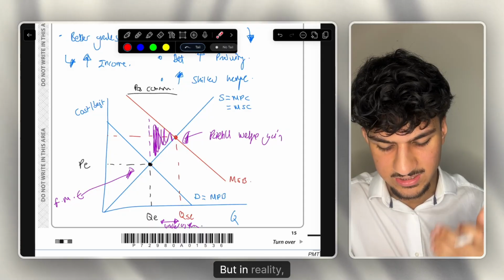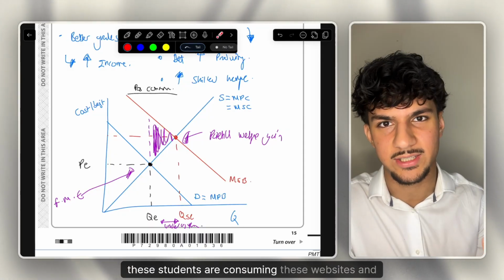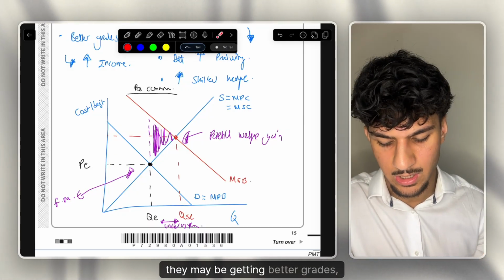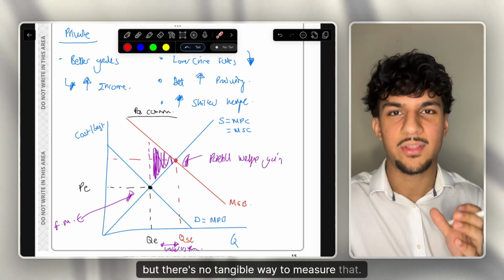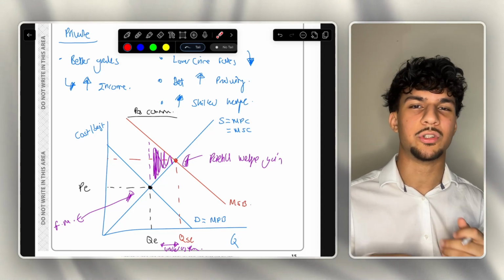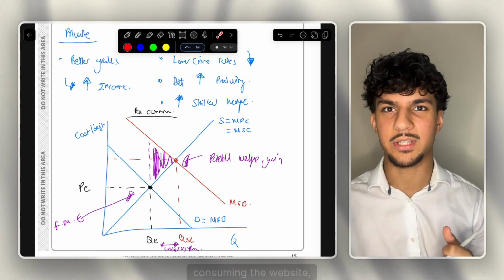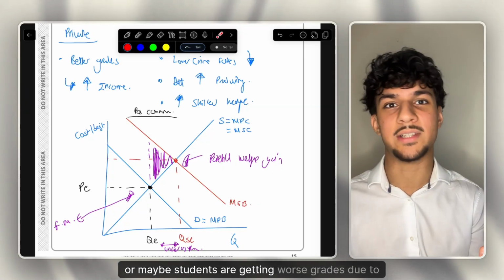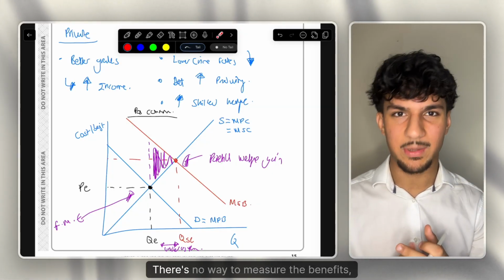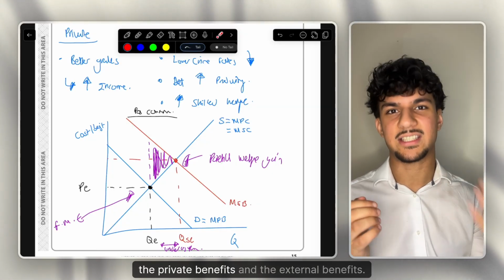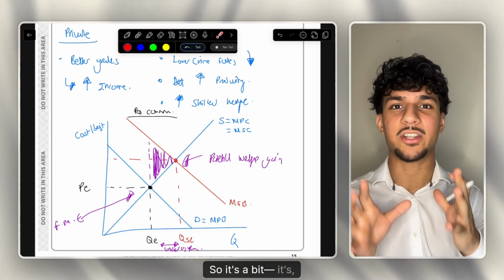But in reality, these students are consuming these websites and they may be getting better grades, but there's no tangible way to measure that. There's no tangible way to measure the students who are getting better grades due to consuming the website, or maybe students are getting worse grades due to consuming the website. There's no way to measure the benefits, the private benefits, and the external benefits. So it's a bit weird. It's hard to quantify it.